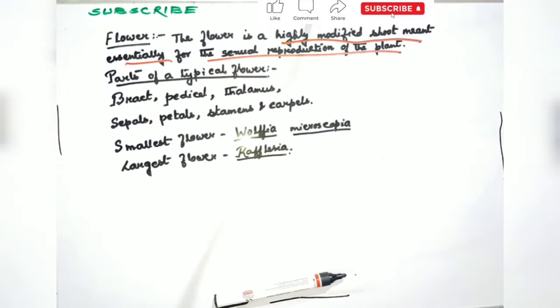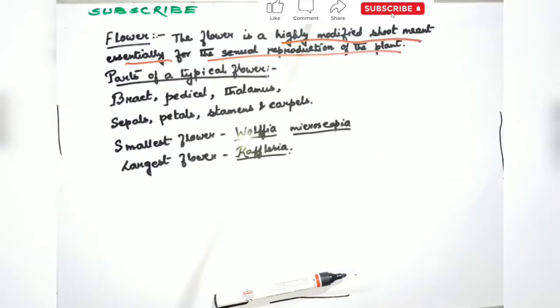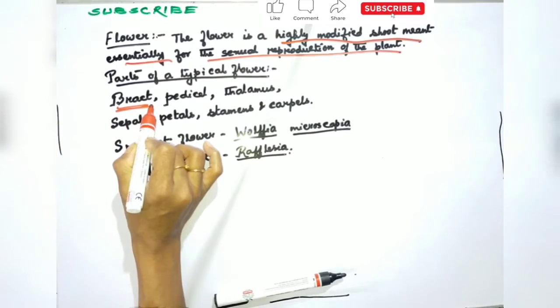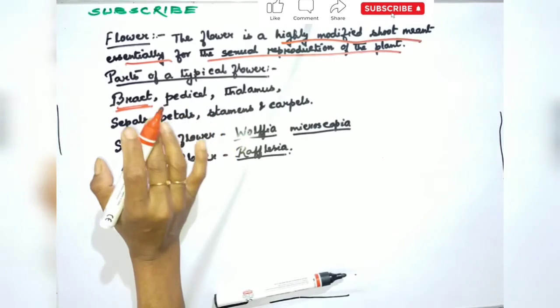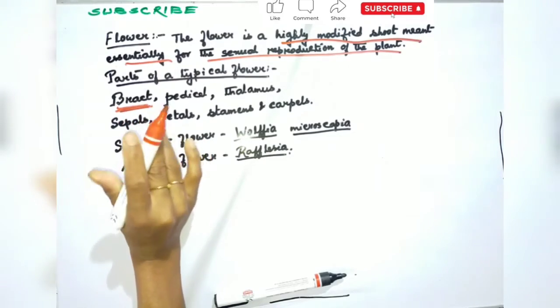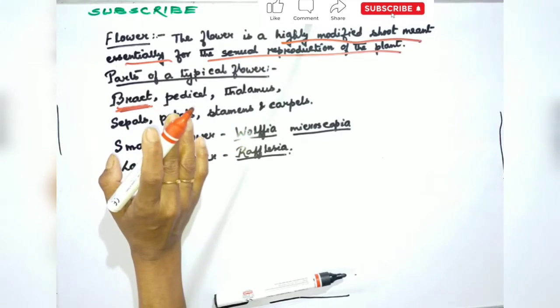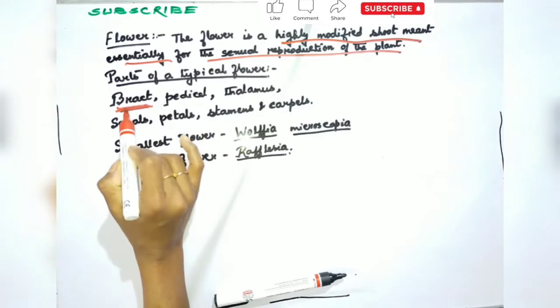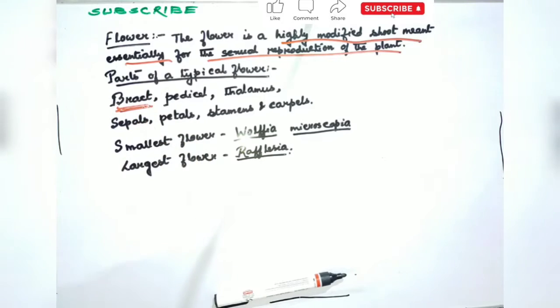The different parts of a flower are best understood by referring to the structure of a typical flower. First, the bract. What is a bract? A flower is generally borne on the lateral side of the peduncle at a node in the axil of a leaf-like structure called the bract. What is the function of the bract? It protects the flower in the bud condition.